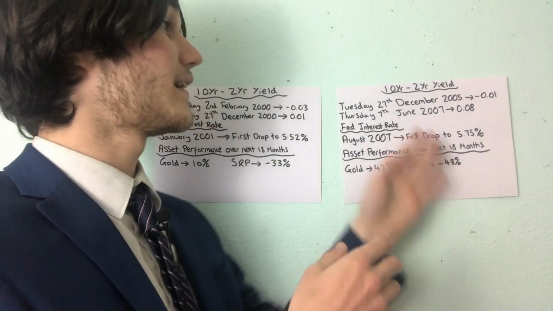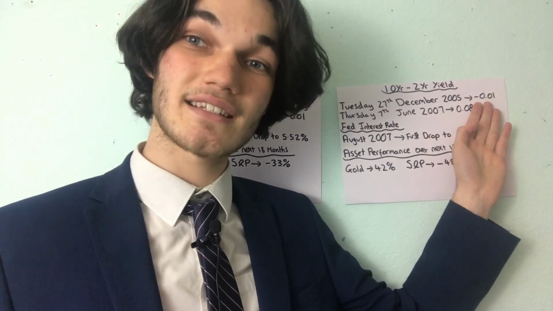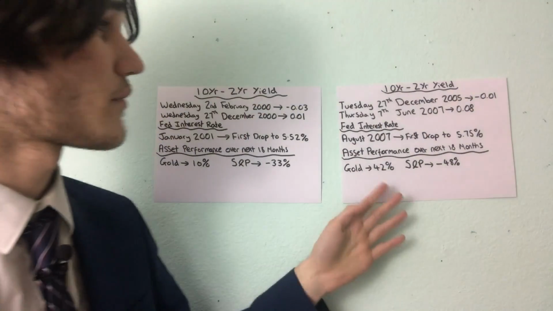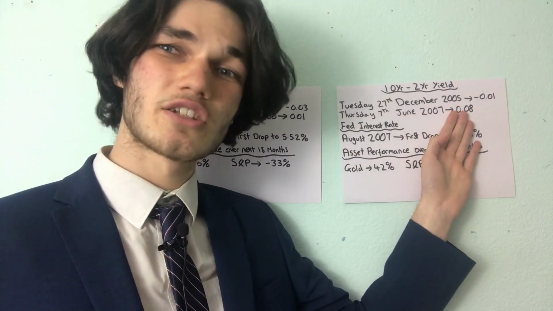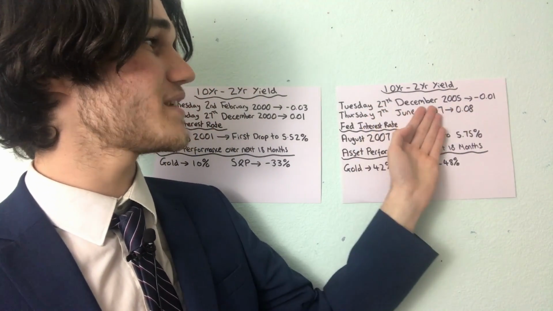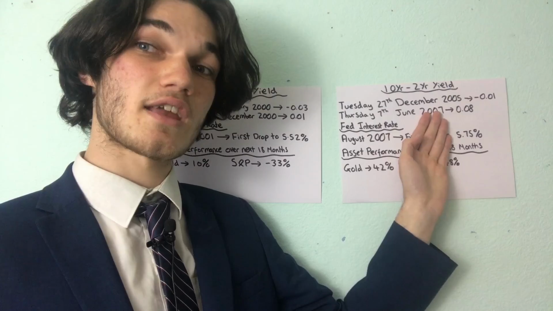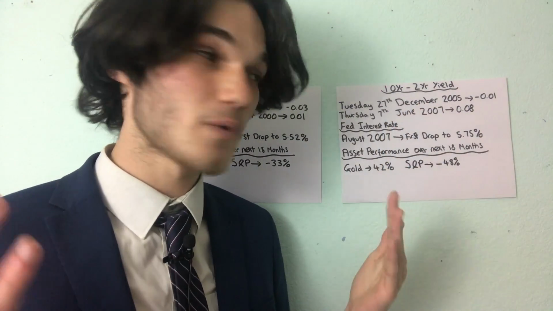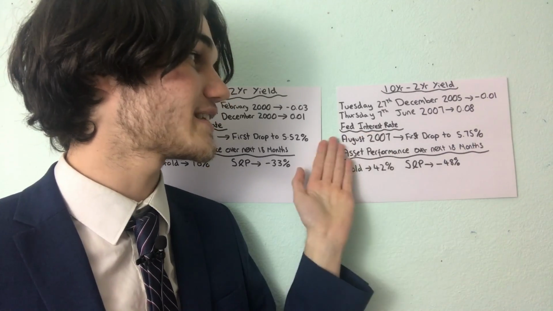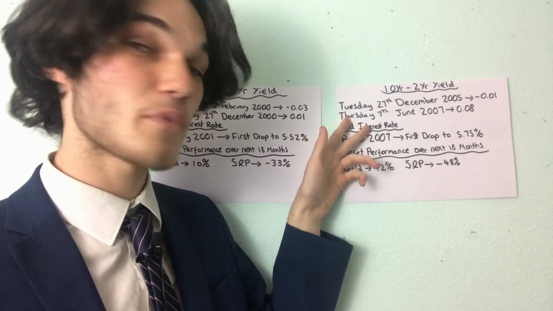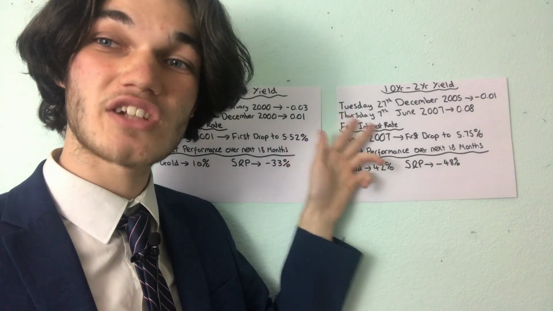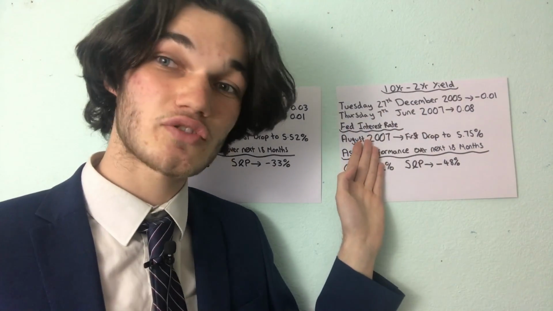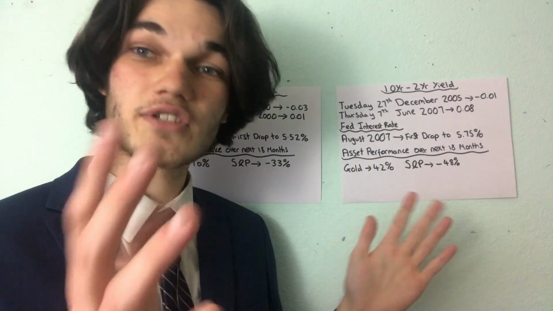As I said, today the 10 to 2 yield did turn negative, and you might be asking some questions here actually. Well, what if the 10 to 2 yield turns positive, you know? Because it did. Between December 2005 and June 2007, it did turn positive. Well, if it turns positive, okay, great, it turns positive. But we wait for the Fed interest rate decision. And these two have to happen within 6 months of each other, okay? If the 10 to 2 yield turns positive and the Fed interest rate doesn't go down within the next 6 months, we don't change anything.